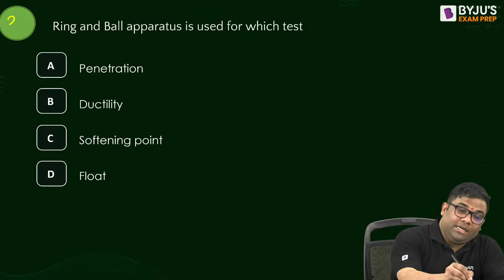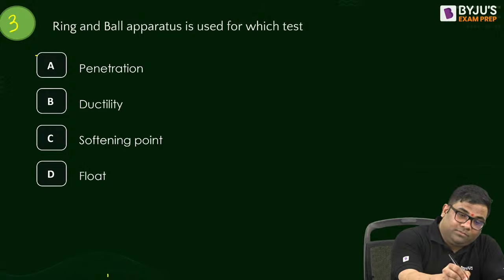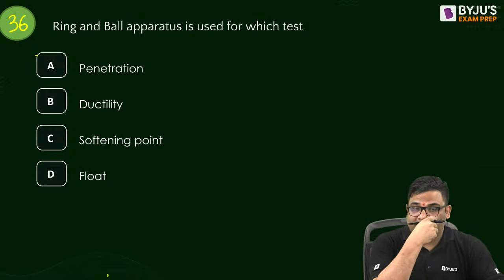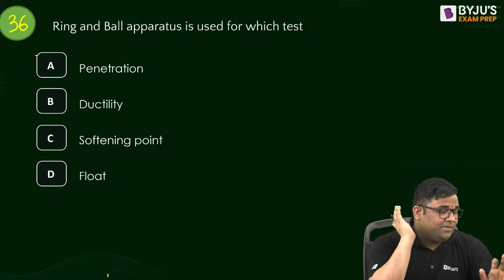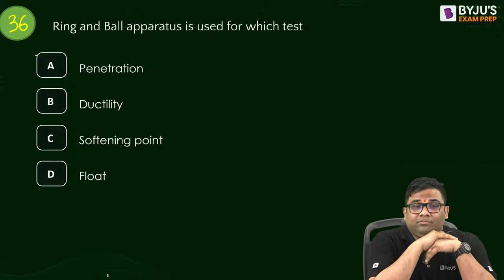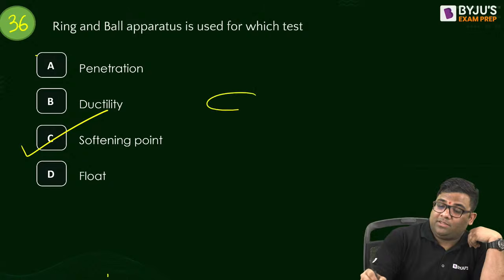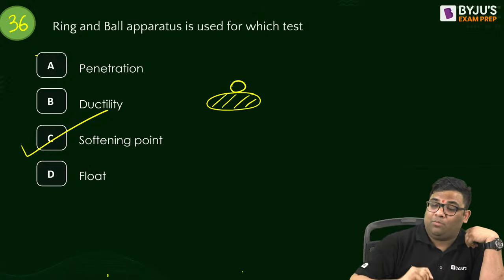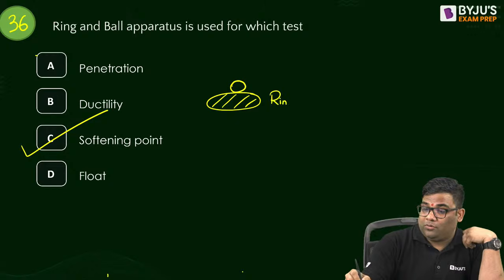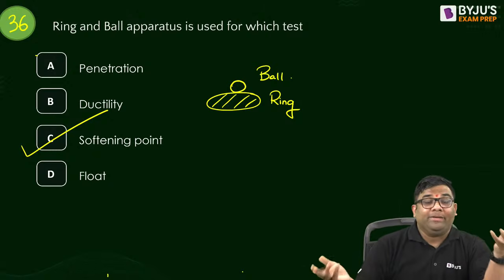36 question. Ring and ball apparatus is for which test? Fast. Now time is very less. I am also a little tired. Softening point. Yes, in this what happens? We apply a film and then we have this ball, ring and ball. So we see when the ball falls. That is what? Softening point.